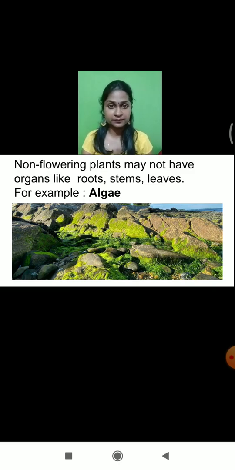For example, algae. Can you see the green layer on a rock surface? That green layer which you see on the rock surface, or sometimes the green layer growing on the surface of ponds and lakes, is called algae. This algae comes under the non-flowering category. On these algae, the roots, stem, leaves, etc. are absent. So what is the example of a non-flowering plant which doesn't have root, stem and leaves? The answer is algae. Did you understand that now?